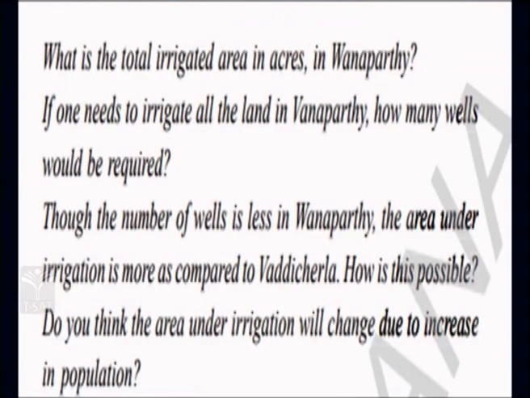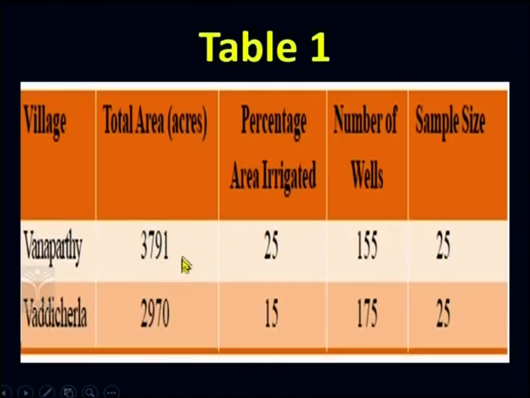Now, dear students, this is the set of questions which you have to understand and answer with regards to the table over here, that is table number 1. Now, after 5 years, what was the status? So, what did we learn in the previous slide? We have learnt over here that the total area of the land irrigated was 3,791, and here it is 2,970.